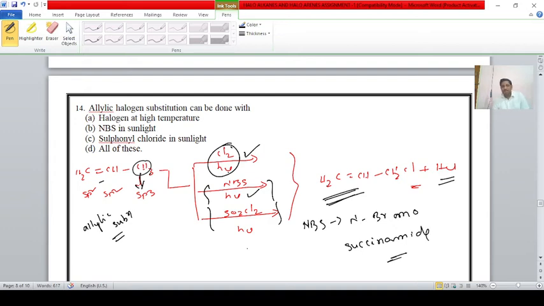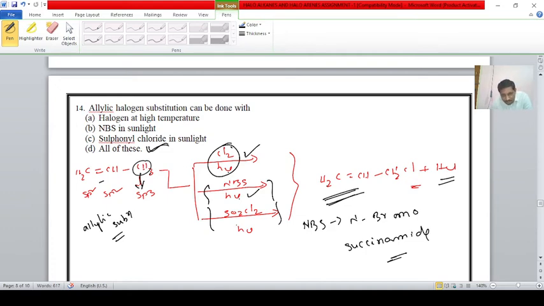In a competitive examination they will ask this question, student. For allylic substitution: halogen at high temperature, N-bromosuccinimide in the presence of sunlight, sulfuryl chloride in the presence of sunlight, and all of these. All of these is the correct answer, student. All the reagents can give the allylic substitution. Clear, students? Right.